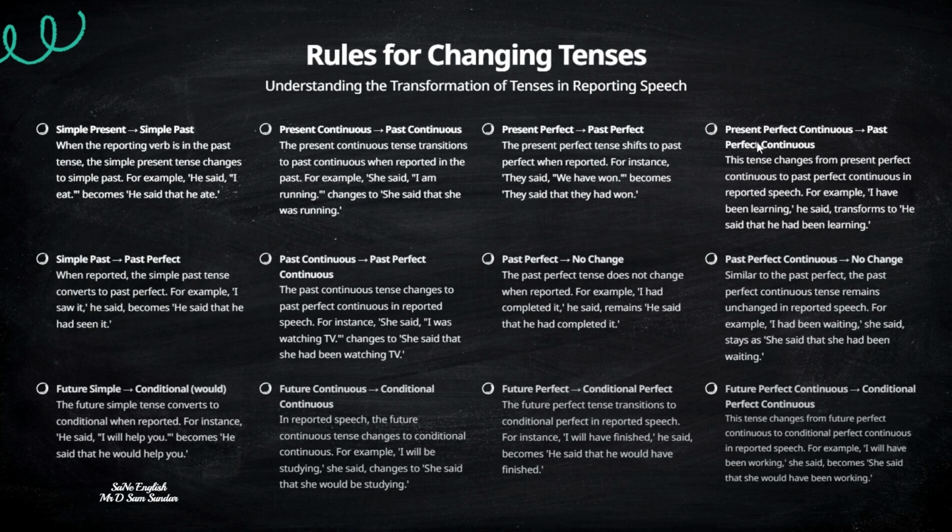So what is it indicating here? It's indicating a future action from the perspective of past. This is where we see the conditional. Coming to the next one, future continuous is also getting converted to conditional continuous. For example, here we have, I will be studying, getting converted to, she said that she would be studying. You just have to change will to would.